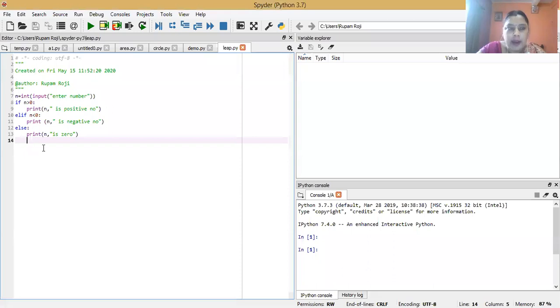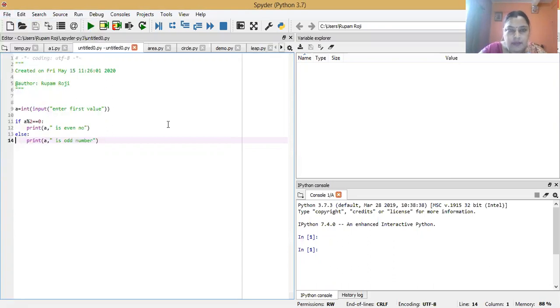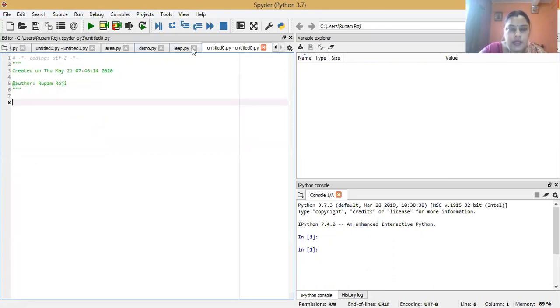Dear students, today we will discuss programs based on the selection statement if, elif, else. Let's start with the Python selection statement, and we will use Spyder for writing the Python programs. It is known as the Python Spyder editor, and we will start a new program using the Python if else statement.